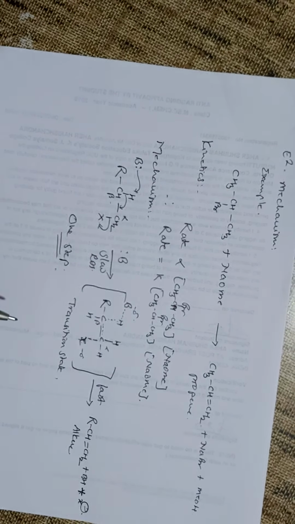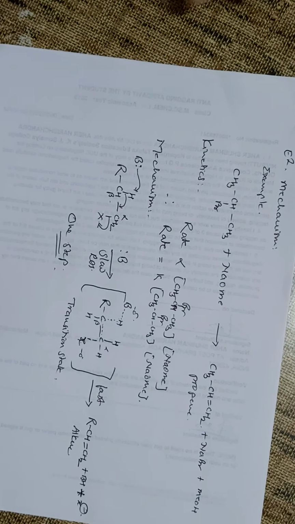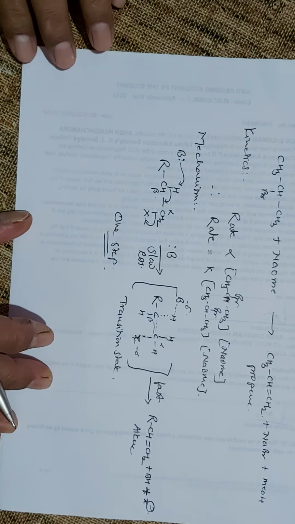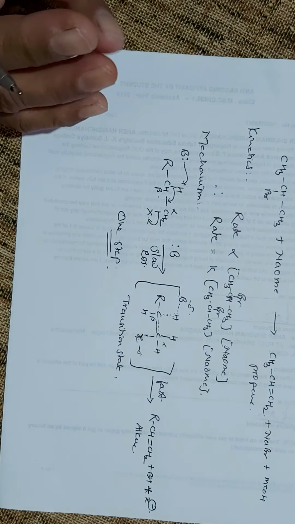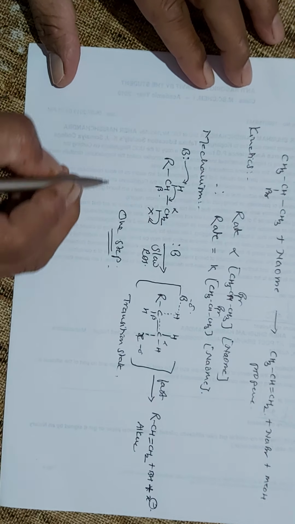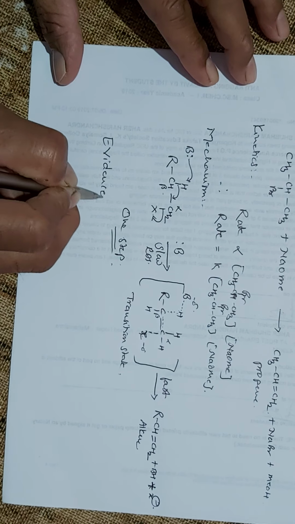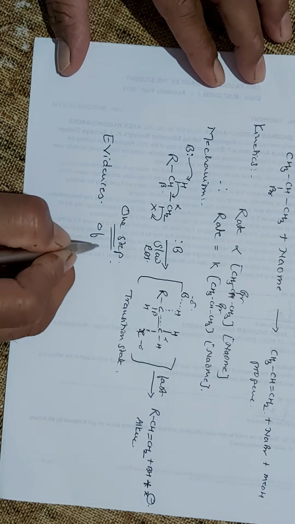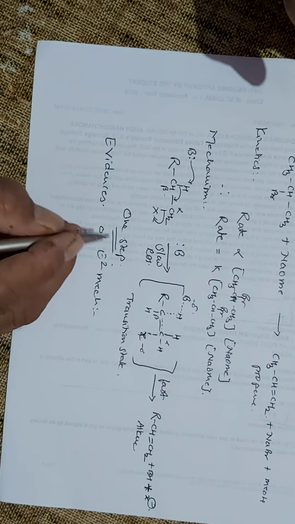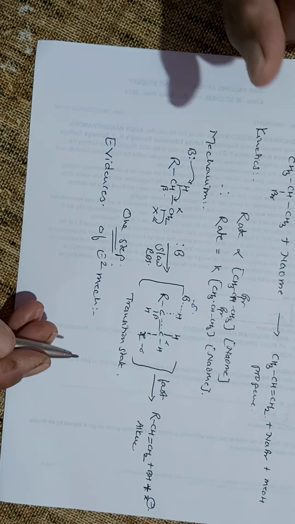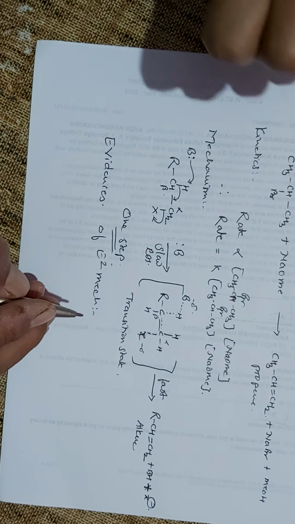Now, what are the different evidences that this reaction proceeds by E2 only? In this class, when we are studying the mechanisms of the different reactions, it is necessary to study the proofs of how it was studied by different scientists. The evidence for the E2 mechanism means the mechanism is not only proposed and considered; it is proved by carrying out different types of reactions with different concepts.